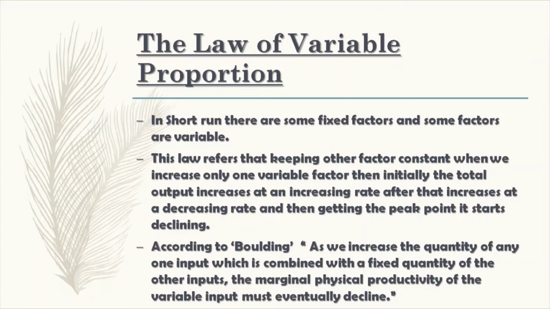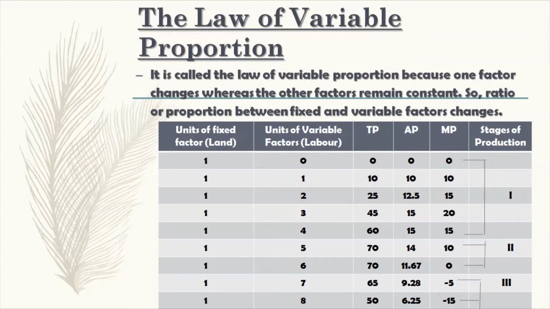Now we will see the law of variable proportion. As we know, there are two types of factors in the short run, fixed and variable. So this law states that keeping other factors constant, when we increase only one variable factor, then initially the total output increases at an increasing rate. After that it increases at a decreasing rate, and then on reaching the peak point it starts declining. According to Boulding, as we increase the quantity of any one input which is combined with a fixed quantity of the other input, the marginal physical productivity of the variable input must eventually decline.